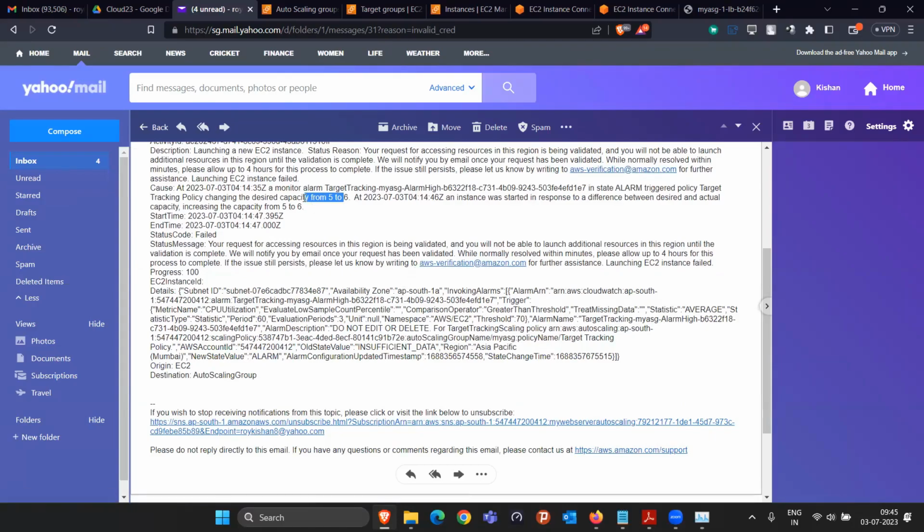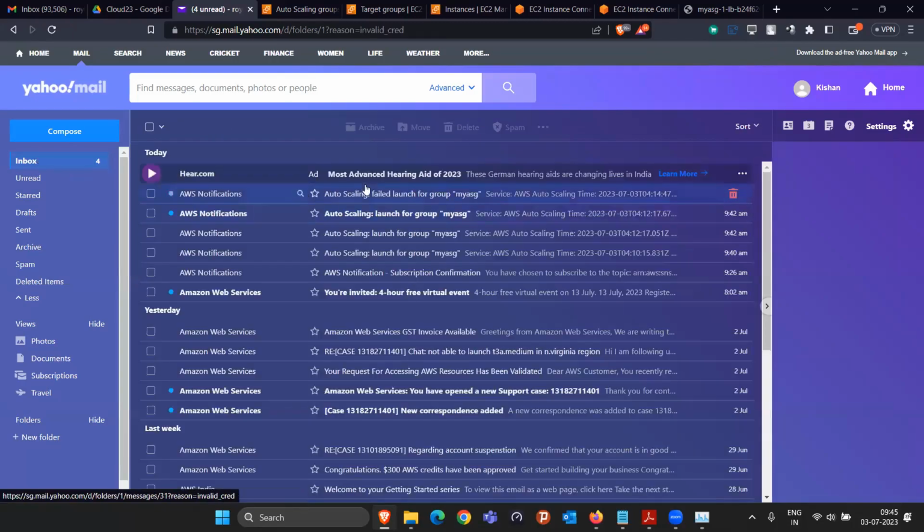And they are saying that when I try to launch the instance from 5 to 6, they are not able to launch that. Why? Because in my actual AWS account, this is a new account, so I don't have the permission to create more EC2 instances inside this VM. So that message they also sent. And they sent the message with the tag called fail to launch. So easily we'll be able to understand that something went wrong in the AutoScaling.